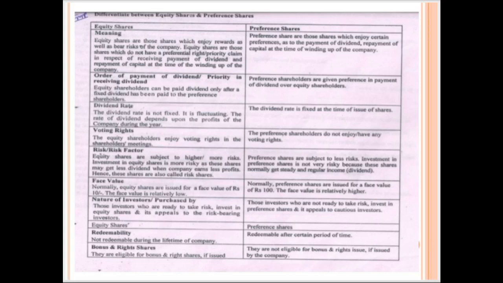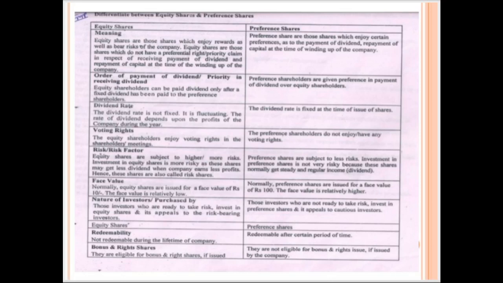Risk factor. As I told you, equity shares contain a higher risk. They may earn more profit, or there is a possibility that they would earn very little profit, or sometimes they won't get profit at all.